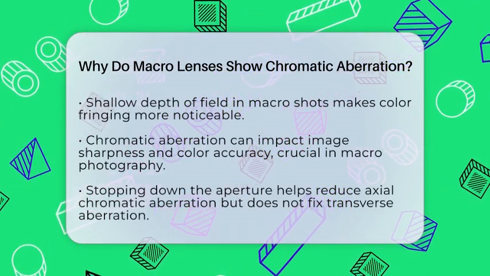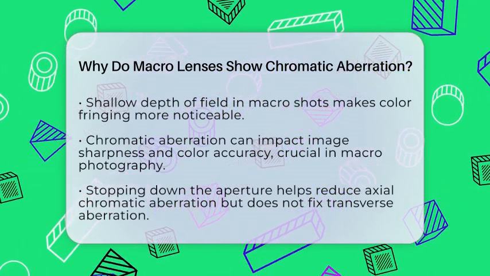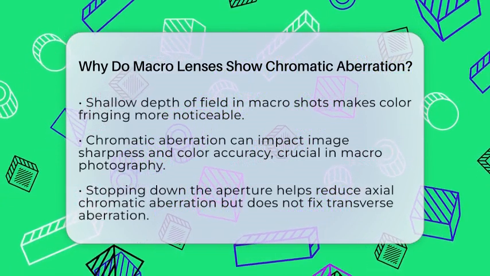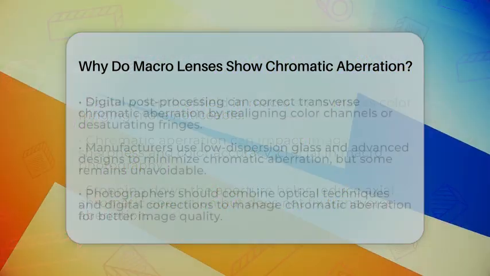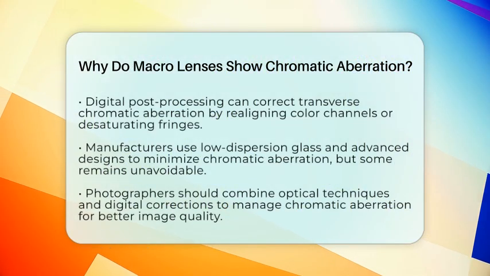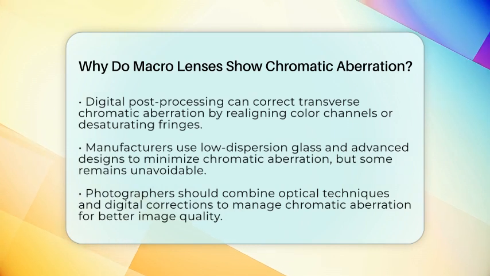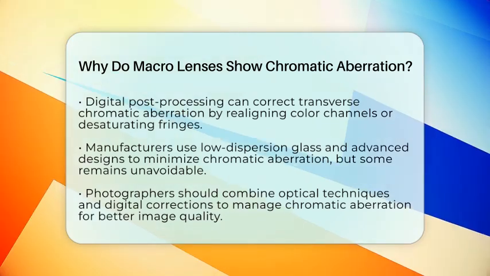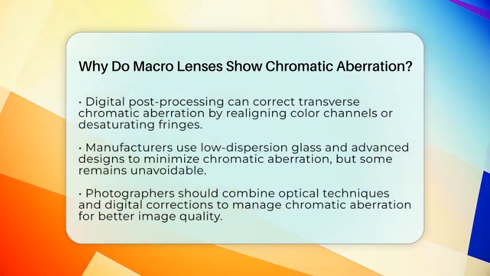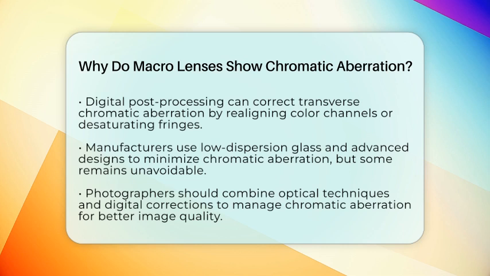Manufacturers of macro lenses try to minimize chromatic aberration by using special low-dispersion glass elements and advanced optical designs. However, due to the nature of macro photography, some level of chromatic aberration is often unavoidable. Photographers should be aware of this and use both optical techniques, like stopping down the aperture, and digital corrections to manage chromatic aberration for the best image quality.